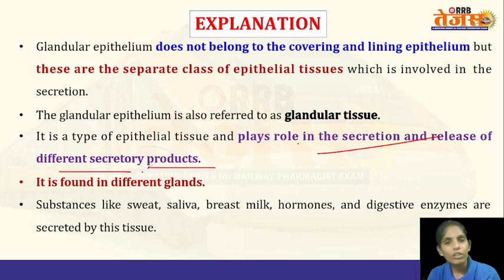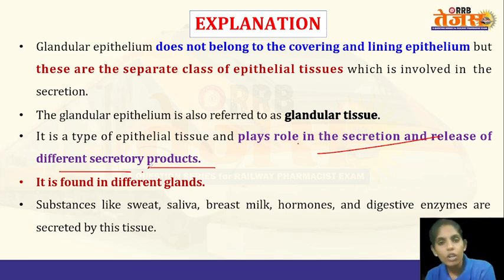So the glandular epithelium forms the glands, whereas the squamous epithelium, cuboidal epithelium, and columnar epithelium will line the other organs like the stomach, the liver, kidney, and the body cavities.